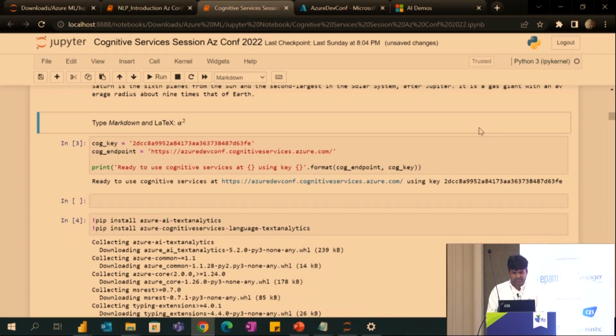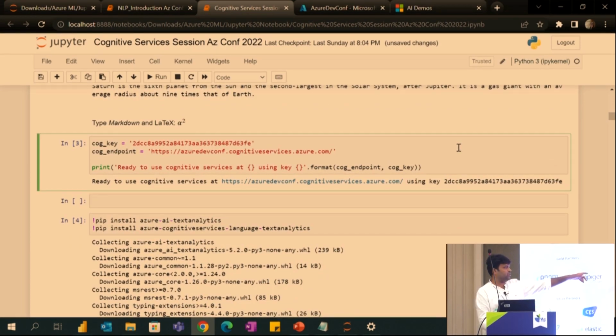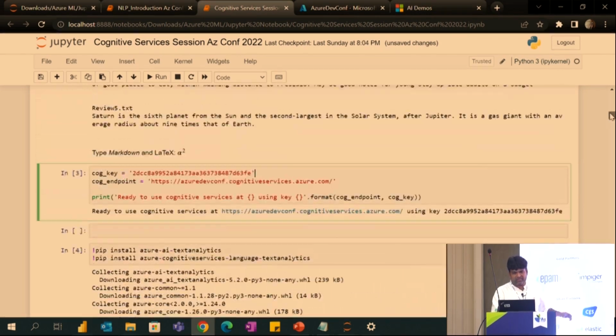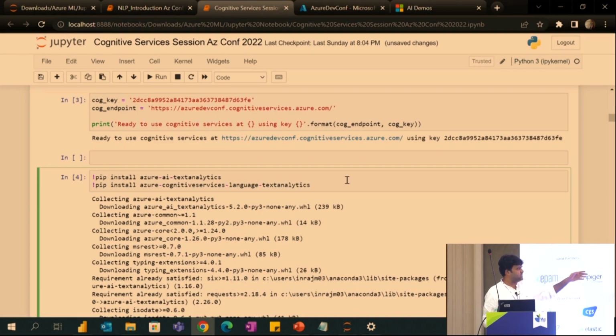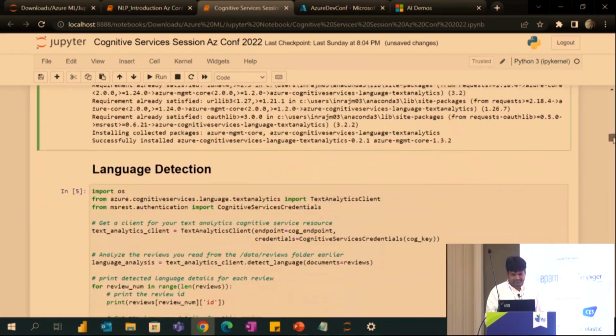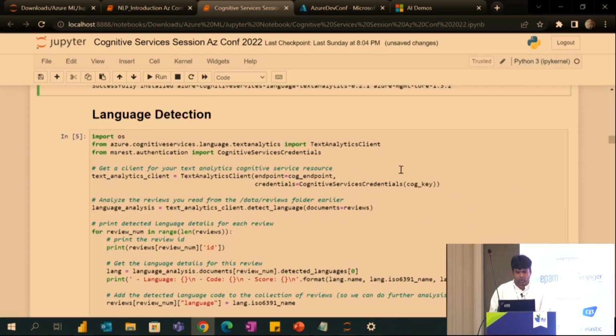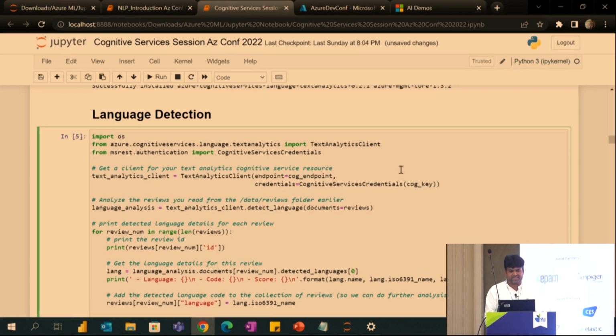This is the one I was talking about. This is the cognitive key I took from the Azure portal, and this is the endpoint I'm using. After that, that's all, I just have given those keys. These two packages I need: one is Azure AI Text Analytics, and the other one is Azure Cognitive Services Language Text Analytics. These two packages I'm installing in my libraries. Once that is done, this is the common function we are using for language detection.